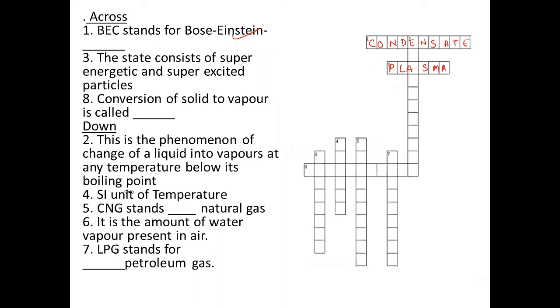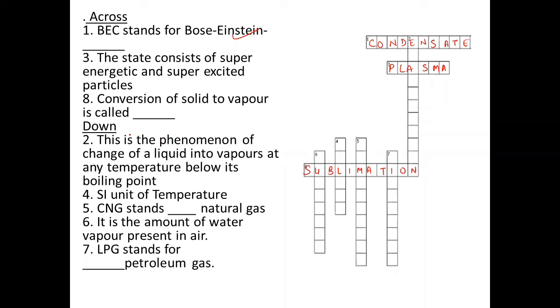Ishita. The conversion of solid to vapors is called sublimation. Solid to vapor is known as number 8. Yes, ma'am. Sublimation. Right? Then the next.